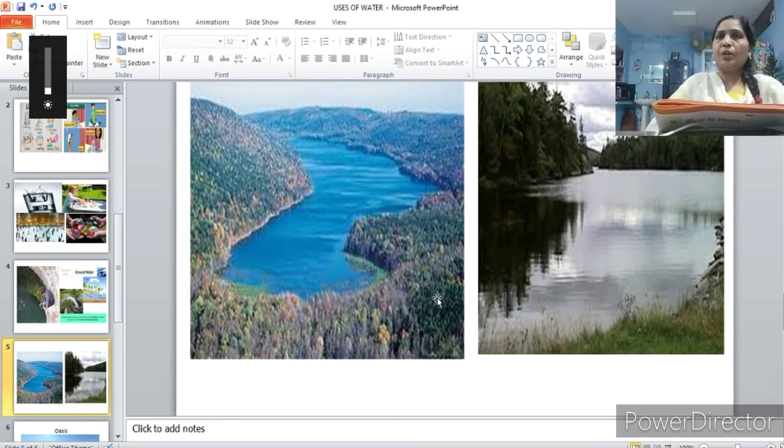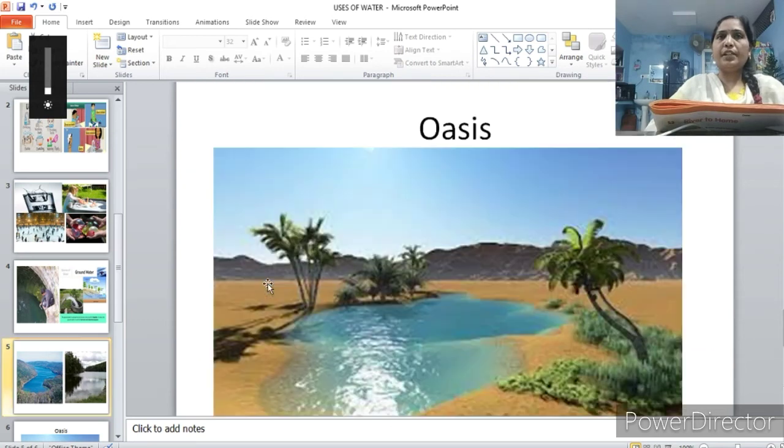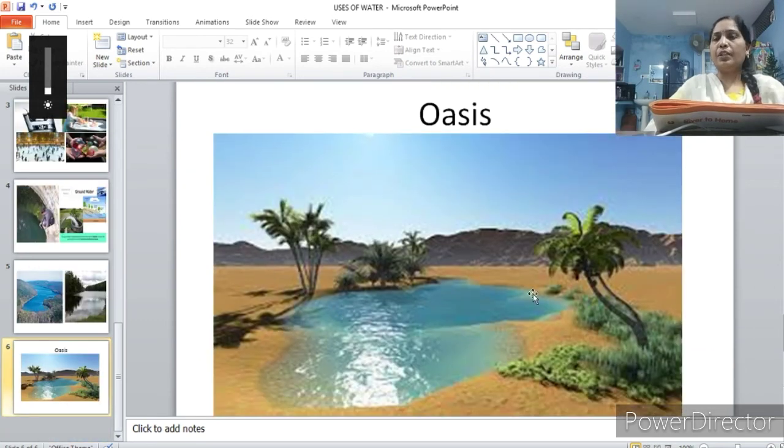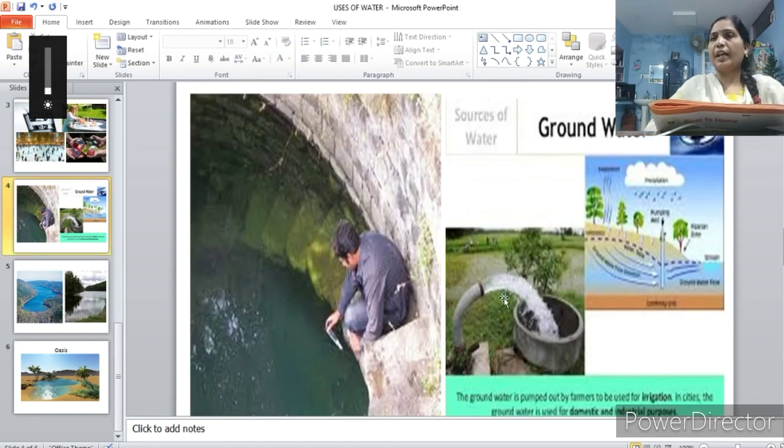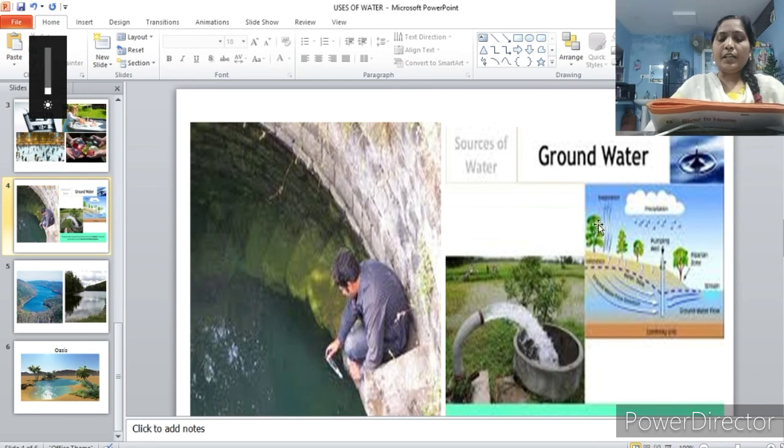And the next one, the largest body of water in the world. The largest water body is ocean. So the second one you need to join with ocean. A small water body in the desert. I showed you just now, this is oasis. And the next one, water under the ground, a hand pump pulls it up. So such water is known as groundwater, a hand pump pulling the groundwater. Water on the surface of the earth, that's known as surface water.